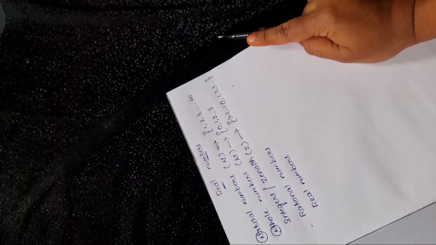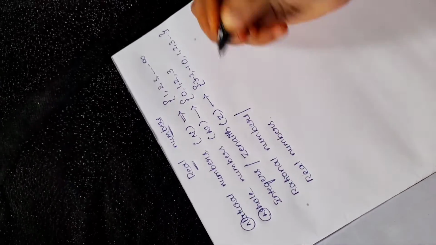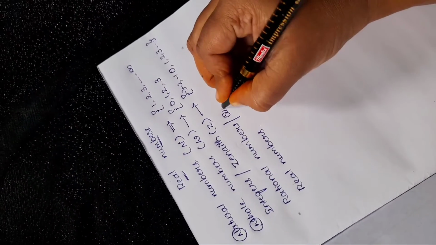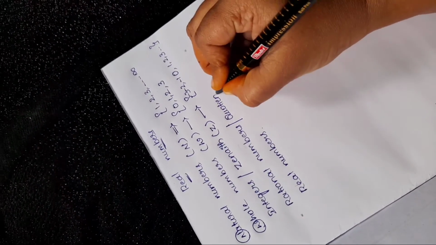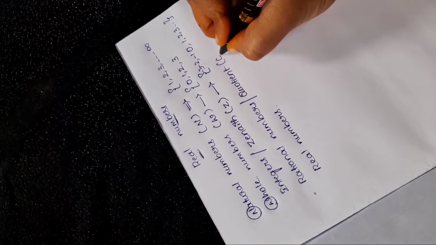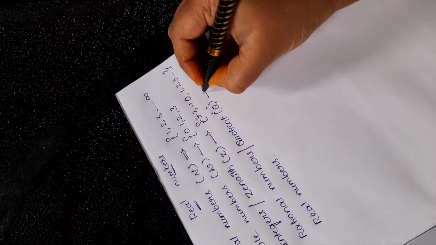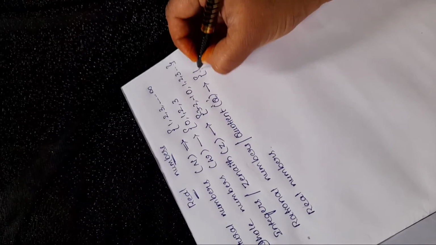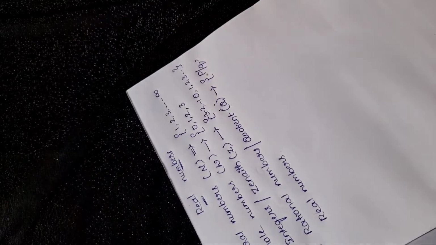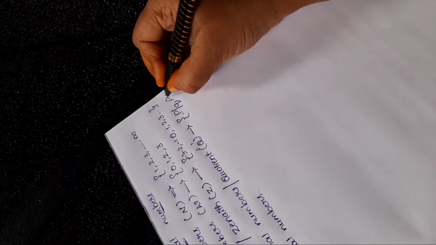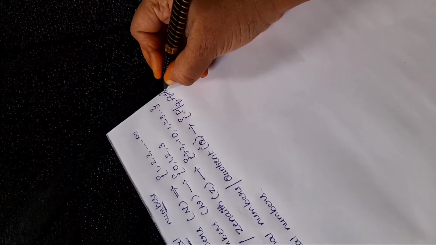And next, rational numbers. Rational numbers have another name, quotient, and the symbol is Q. Rational numbers are in the format of P by Q, where Q is not equal to 0.